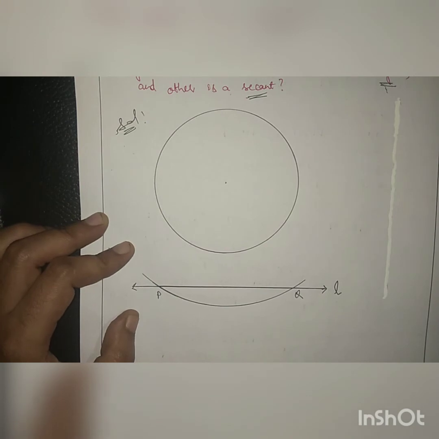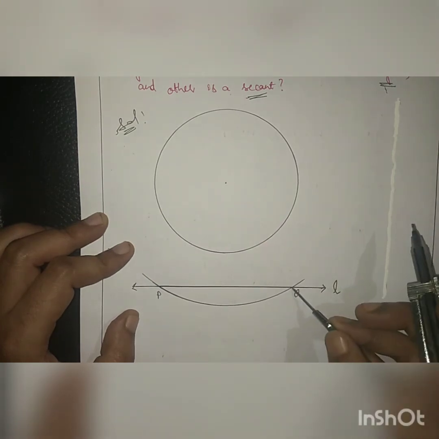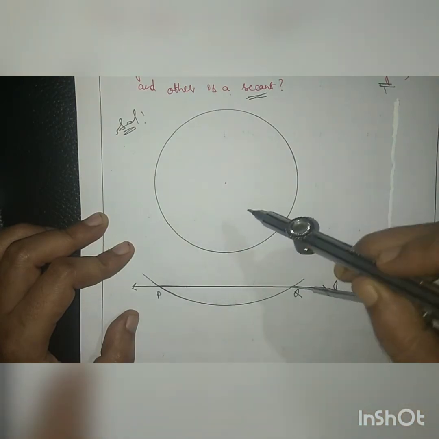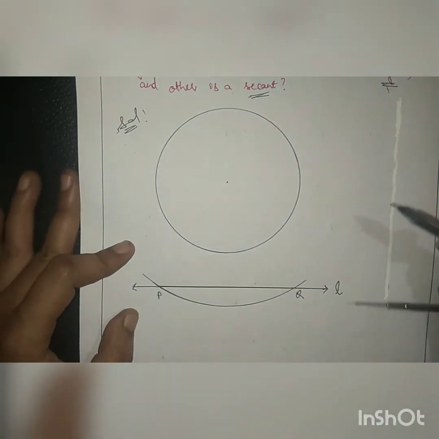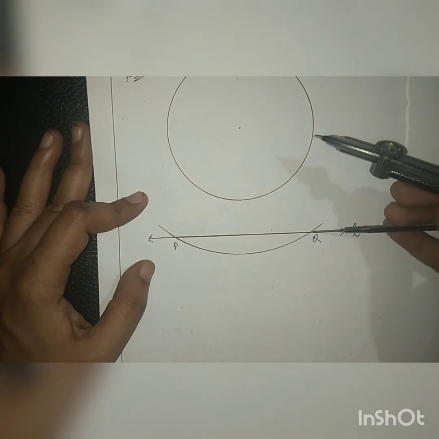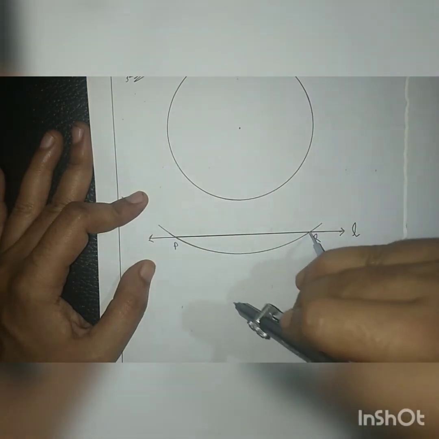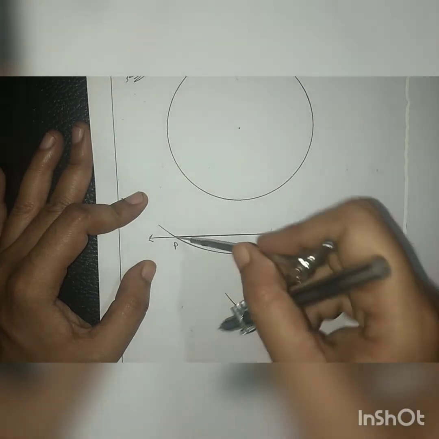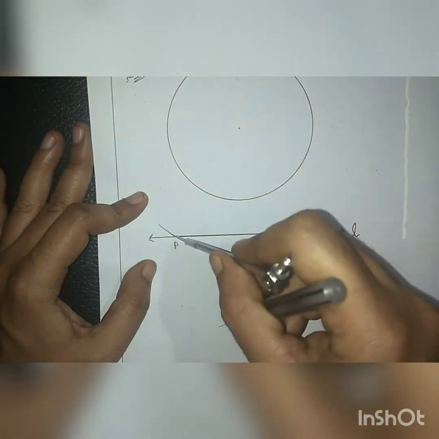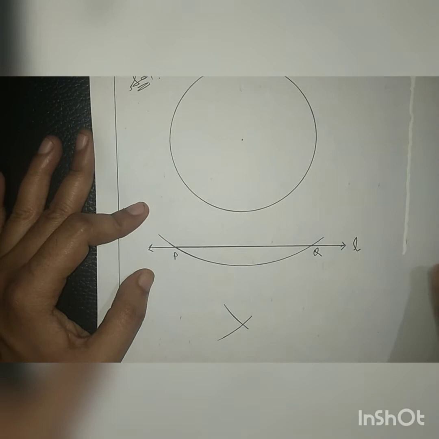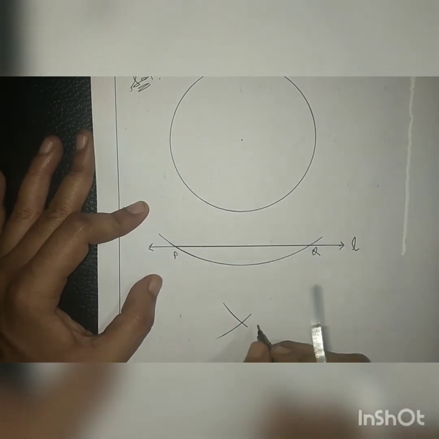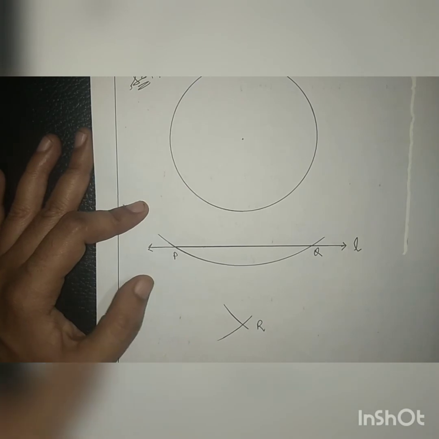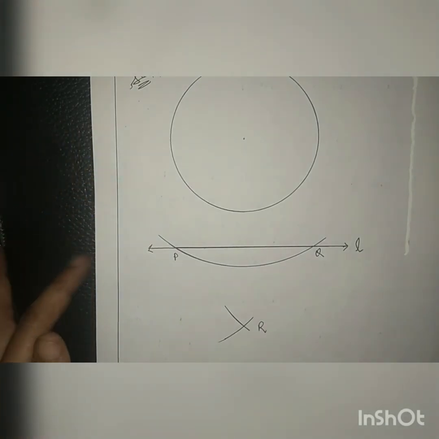Then the next step is to draw the perpendicular bisector of PQ. You know how to draw a perpendicular bisector: by opening the compass more than half, we draw two arcs like here, and one from P like this. Suppose these two arcs intersect each other at the point R. Now let's join OR.